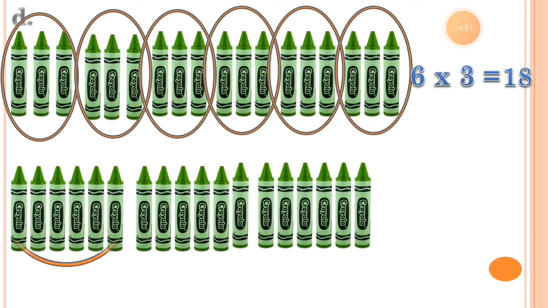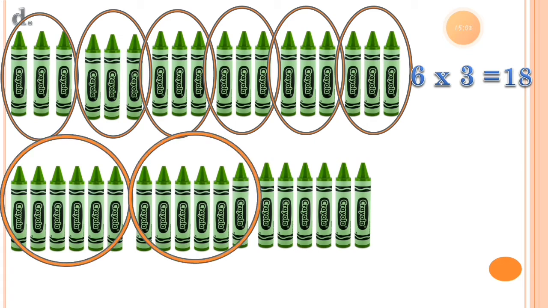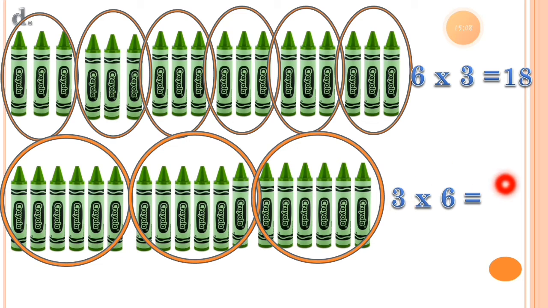Let's make another group. Group 1, group 2 and group 3. So the multiplication sentence should be 3 6s. 3 indicates the number of groups and 6 indicates there are 6 crayons in each group. So 3 6s is equal.